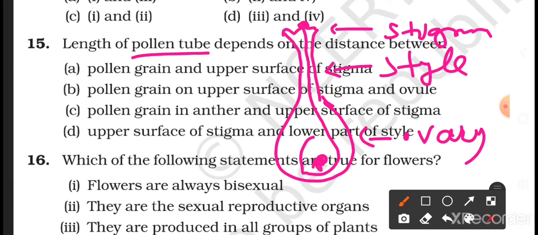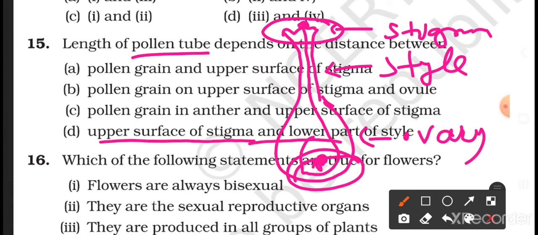Hence the length of the pollen tube will depend on the distance between the upper surface of the stigma and the lower part of the ovule. So the correct answer is upper surface of the stigma and the lower part of the style, that is the ovary. Ovary is the lower part of the style. So the correct answer is D.